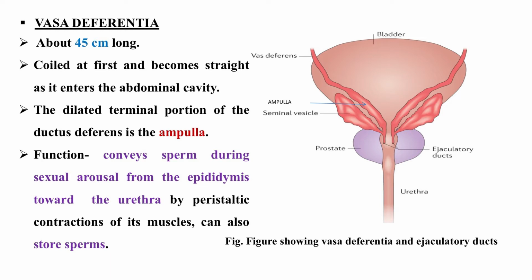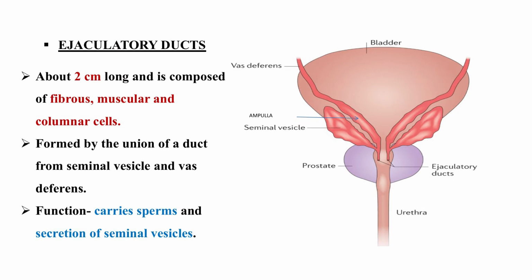The ampulla together with the seminal vesicle of both sides will form an ejaculatory duct that will drain into the urethral part. The major function here is to convey the sperms during the sexual act from the epididymis to the urethra. Now, what are the ejaculatory ducts?